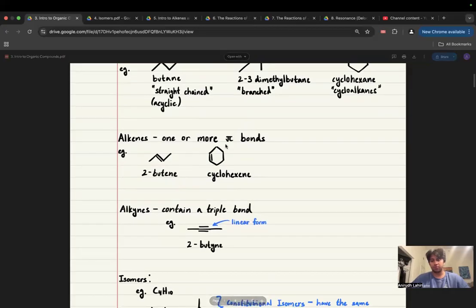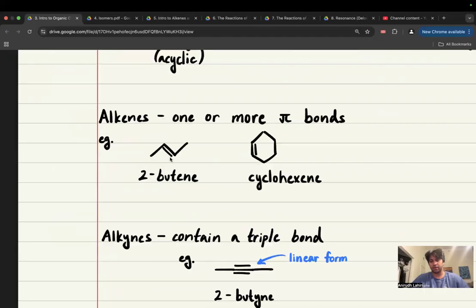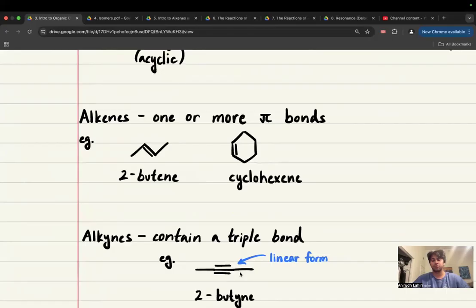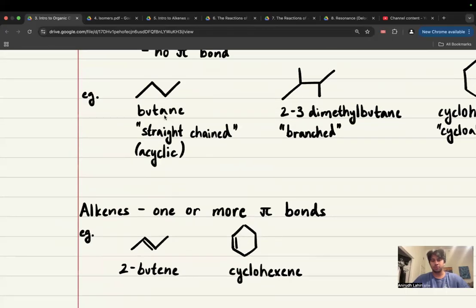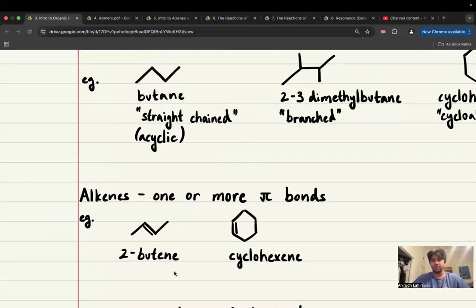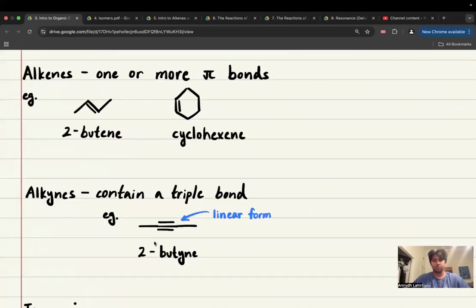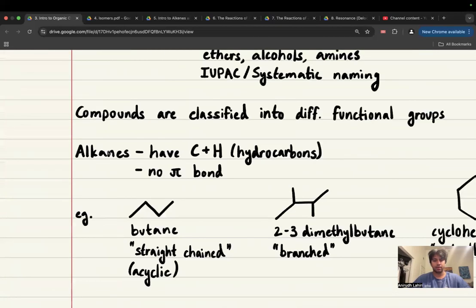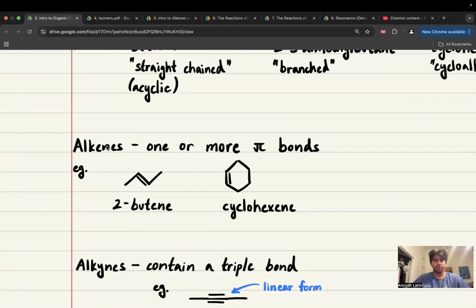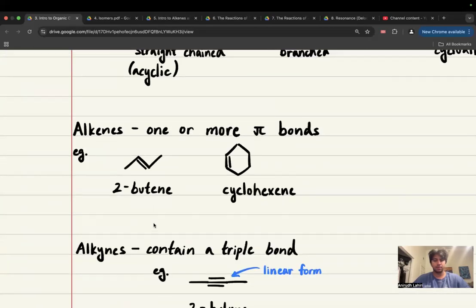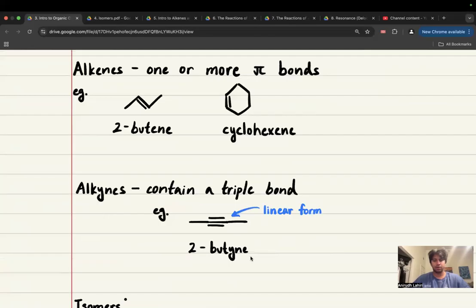Okay, alkenes, one or more pi bonds. Pi bonds are just when we have an extra line. That's a double bond. We could have another double bond here. Specifically, alkenes are when we have double bonds. Alkynes are when we have a triple bond. All we're doing is changing the ending a little bit, from ane to ene. For triple bonds, yne. That just corresponds with the name, right? Alkane, ane; alkene, ene; alkyne, yne.